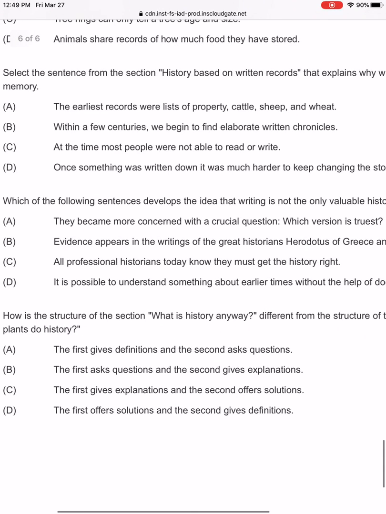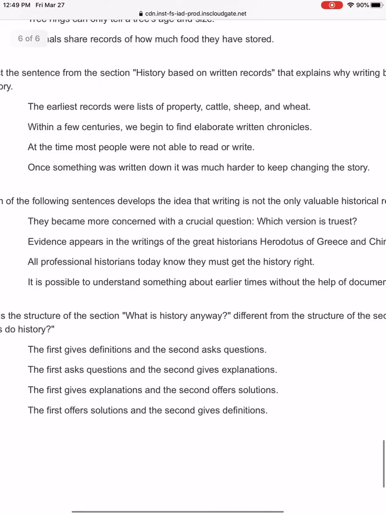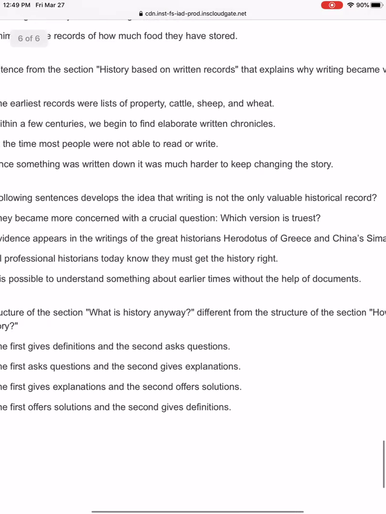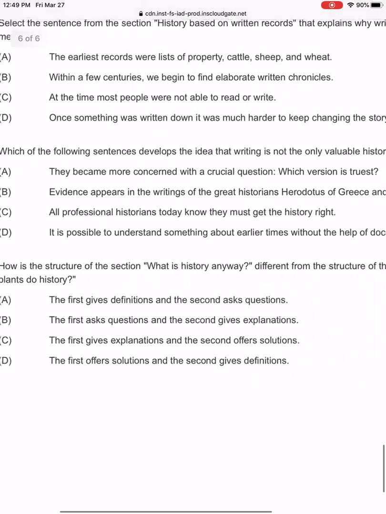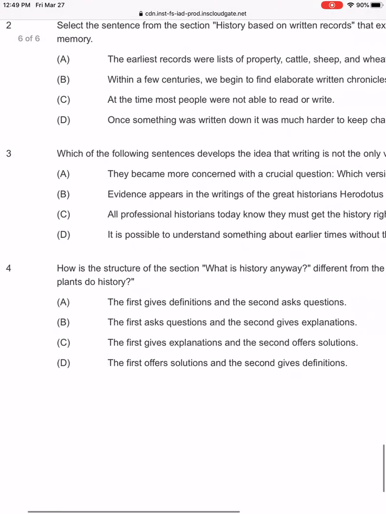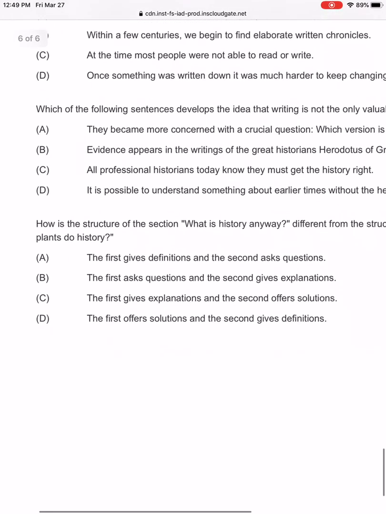C, all professional historians today know they must get the history right. Well, we know that. Or D, it is possible to understand something about earlier times without the help of documents or writings. So basically, D is saying, hey, we can learn about the past without actual written evidence. There are other stuff that we can look at to figure out the past. So I think we've narrowed it down to C or D for number 3. So I'll let you guys decide, C or D. Let's move on to number 4 then.